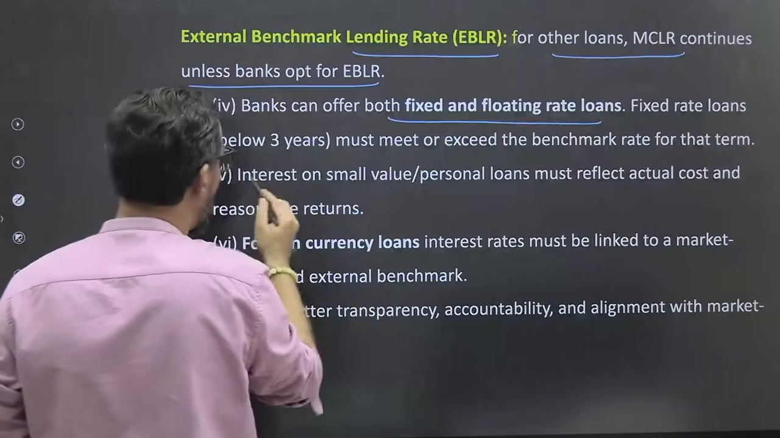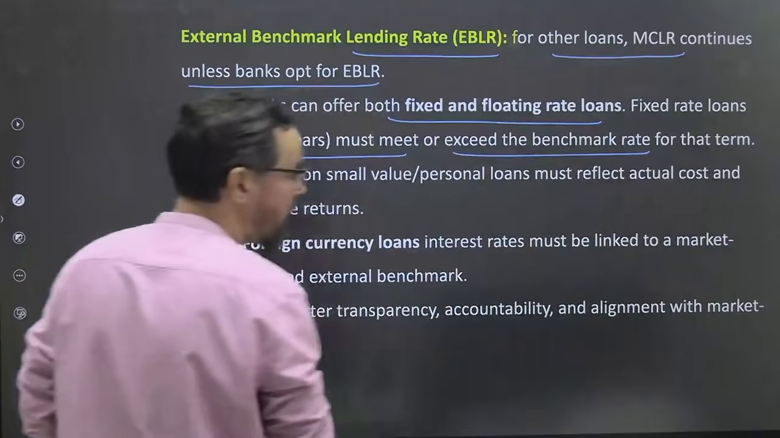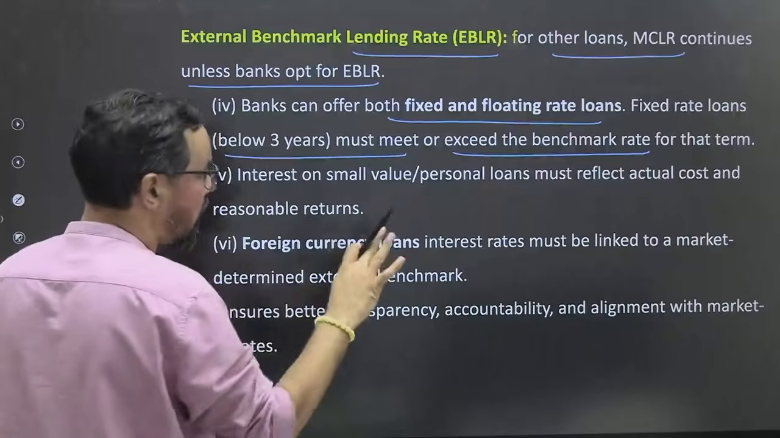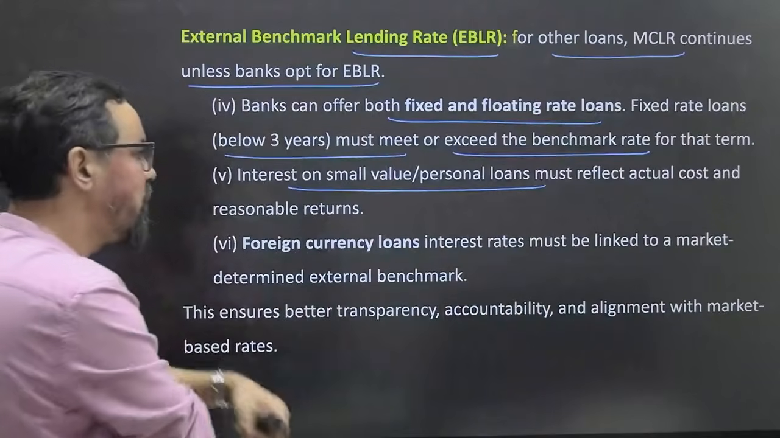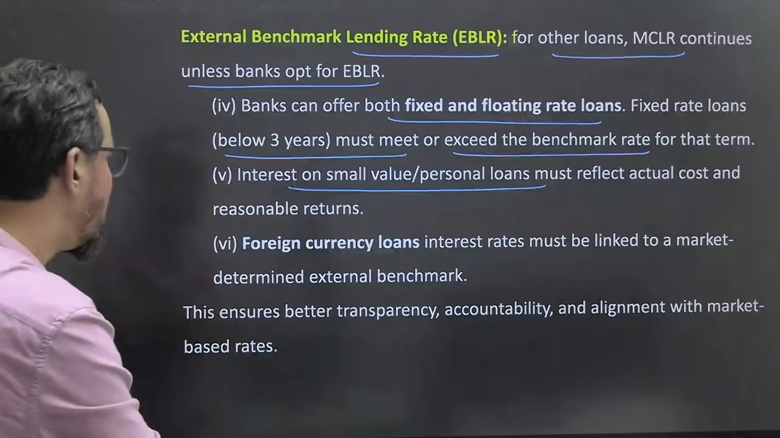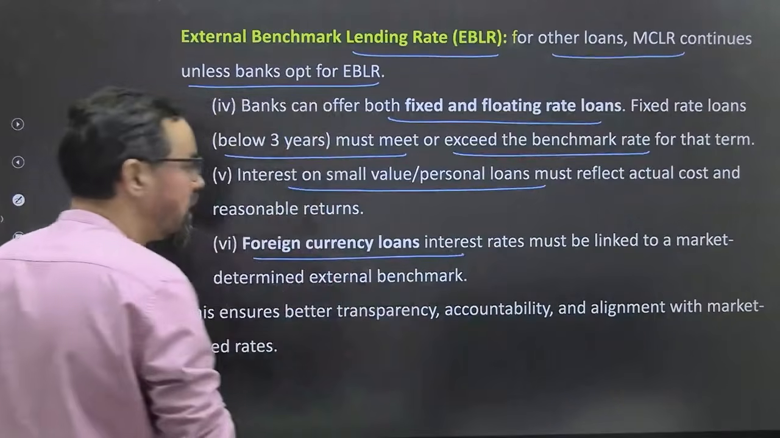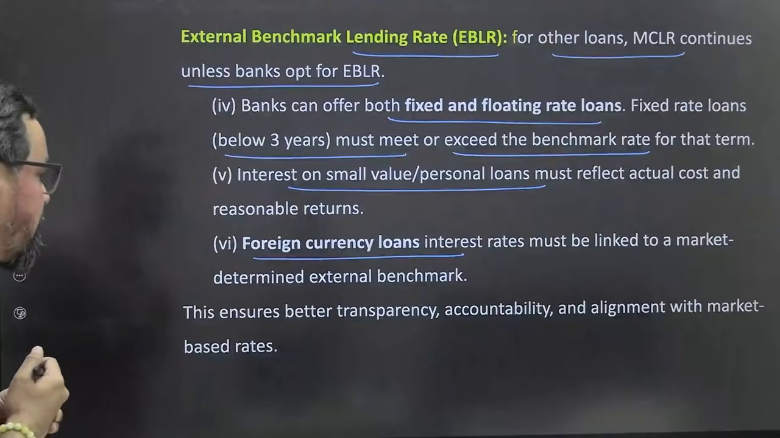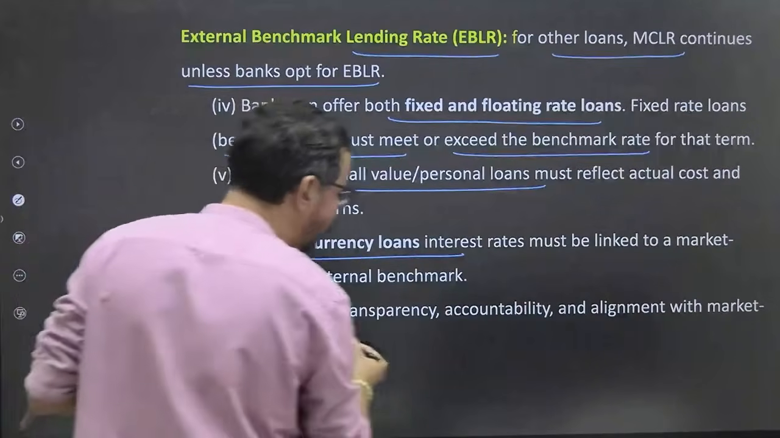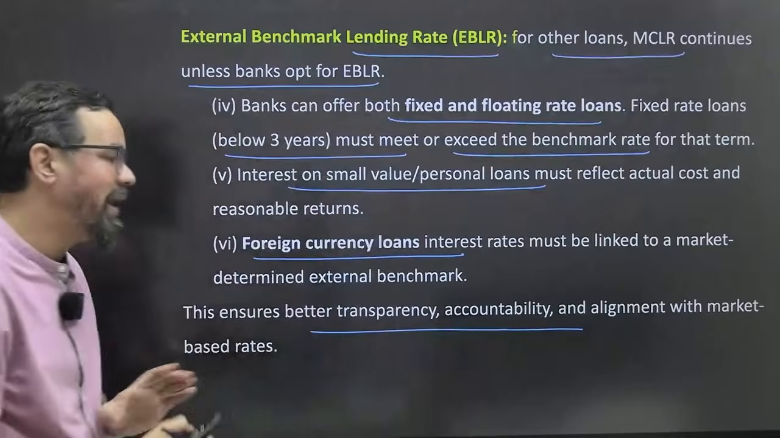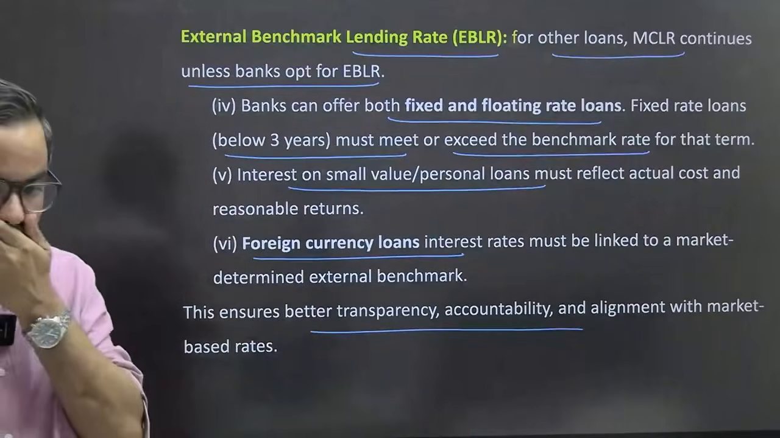Fixed rate loans beyond 3 years must meet or exceed the benchmark rate for that term. Interest on small value personal loans must reflect actual cost and reasonable return. Foreign currency loan interest rate must be linked to a market determined external benchmark. This ensures better transparency, accountability and alignment with market based rates. So that is the one.